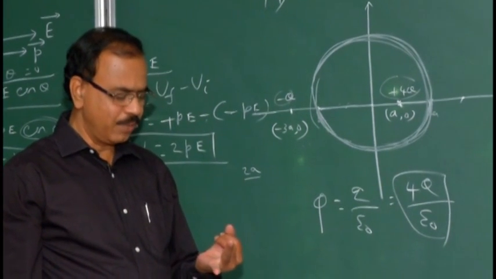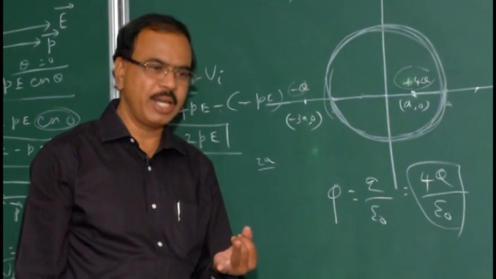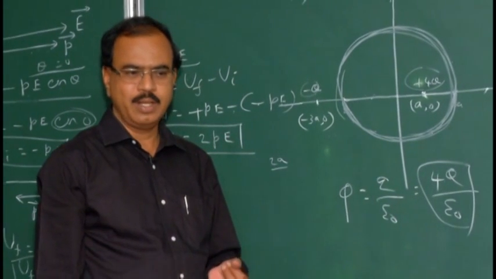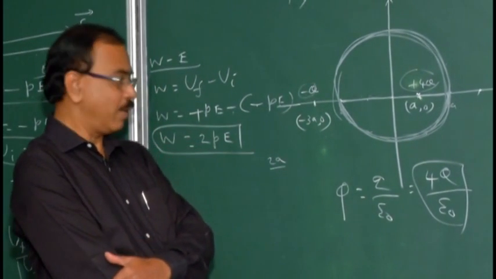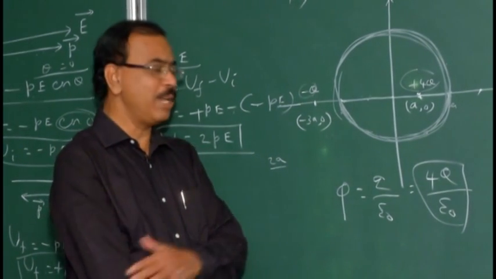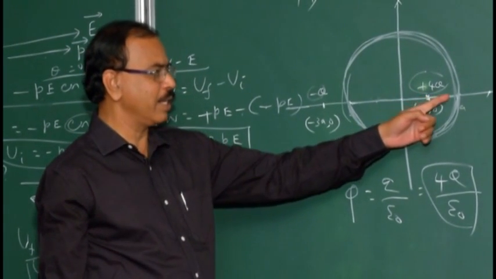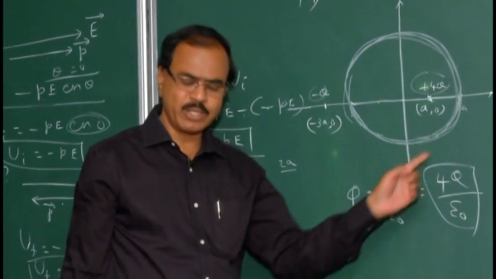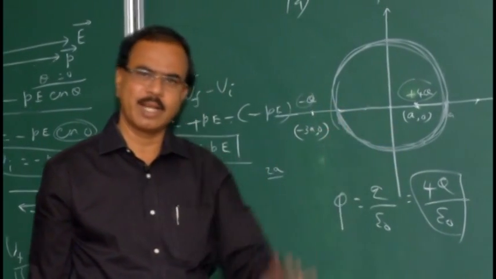Second, the flux is due to the net charge enclosed by the surface. Next, the flux is independent of the location of the charge. The plus 4q can be here, here or here; it only has to be inside the surface, and it can be anywhere.